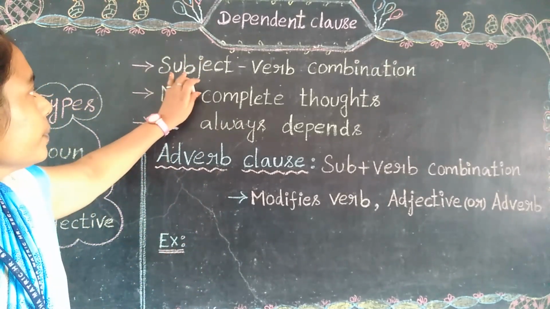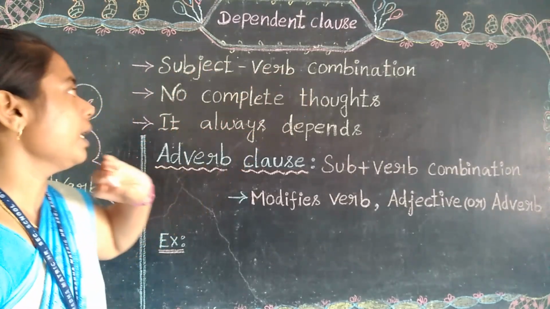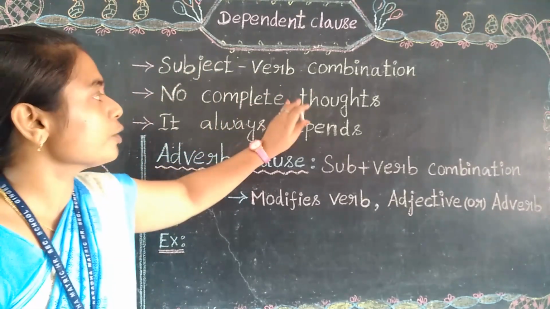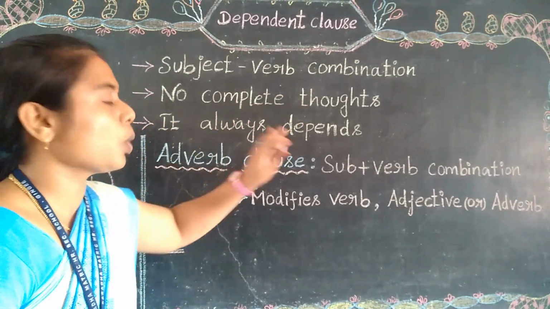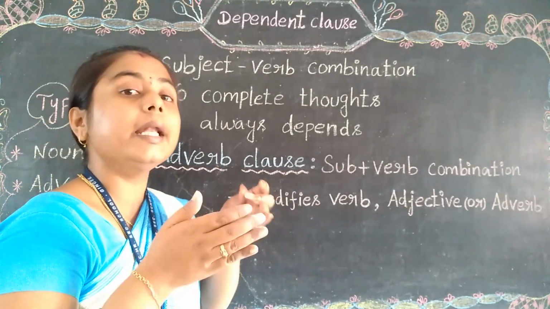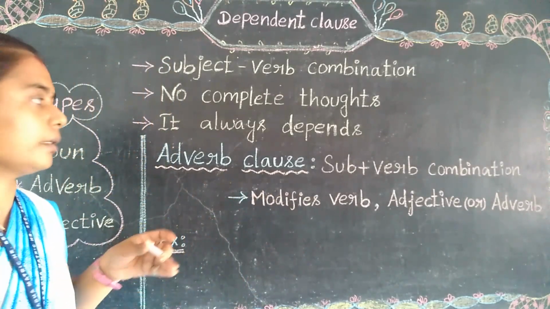Here, it shows a subject verb combination, but it never gives the complete thought for an entire sentence. Next, it always depends on something. I told you that it always depends on an independent clause. So anyhow, it is in a depending manner, right?